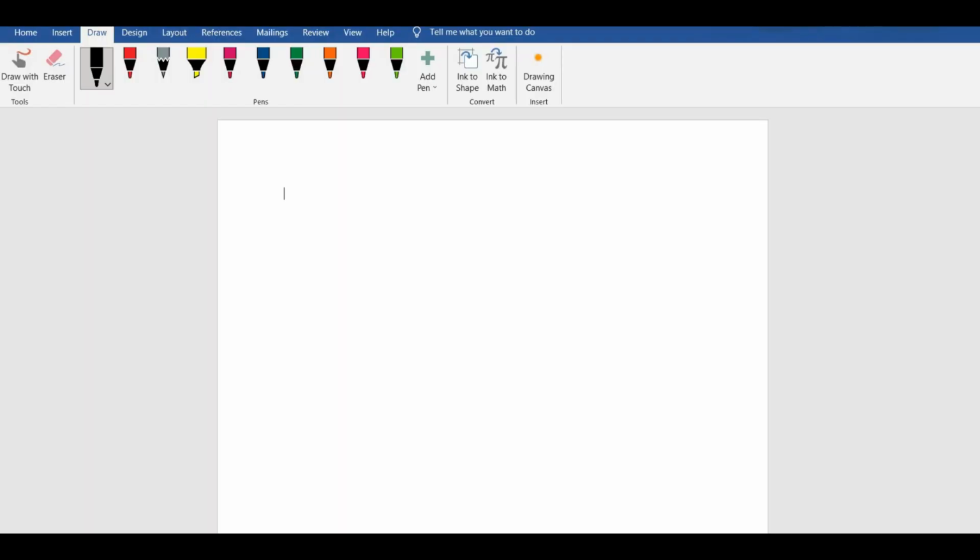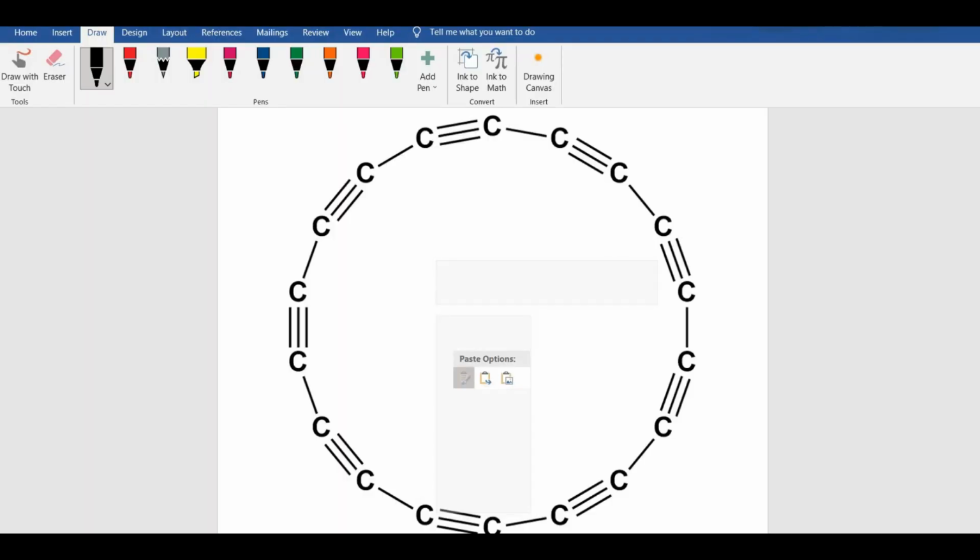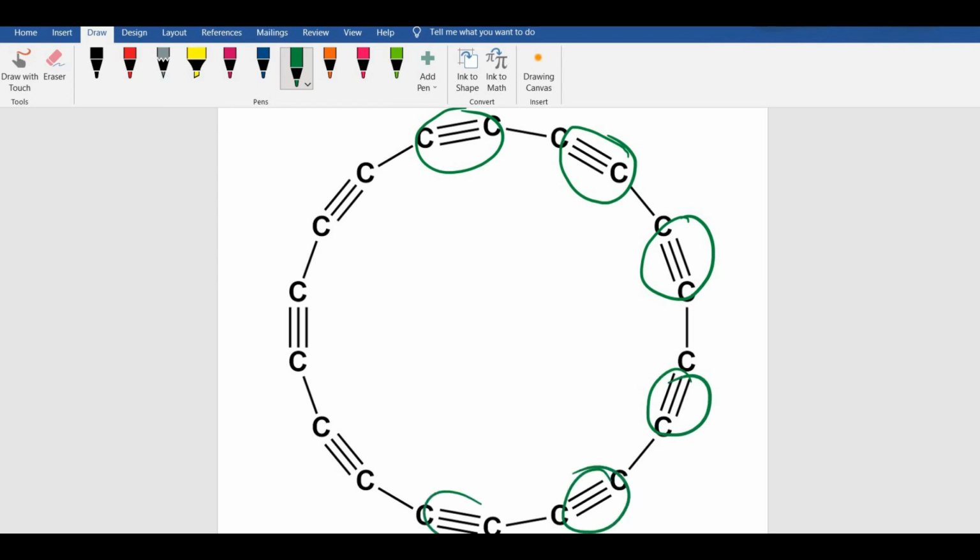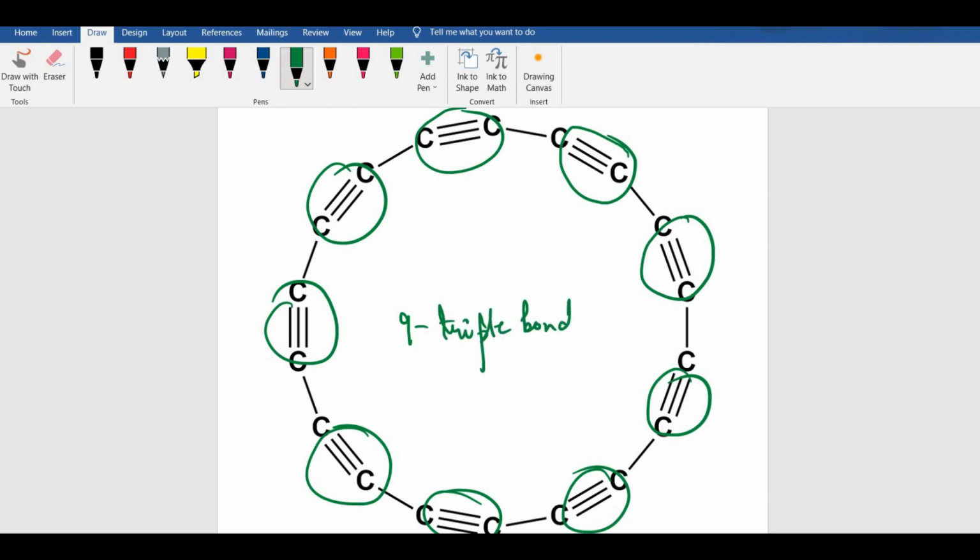The structure looks something like this. This is the structure for C18 as mentioned to you. Now see, it is a single and triple bond structure, right? The question to you was the number of triple bonds present. So just keep counting, it's pretty simple. This is 1, this is 2, this is 3, 4, 5, 6, 7, 8 and 9. So there are 9 triple bonds in the structure. Your correct option would have been option number A.